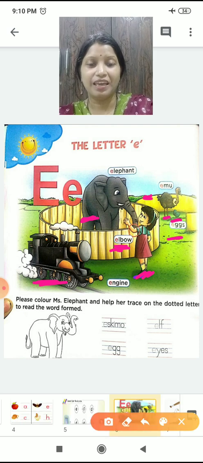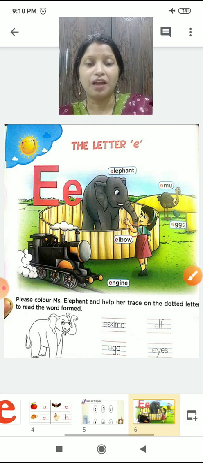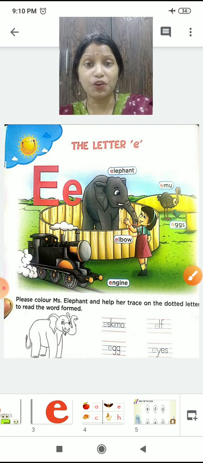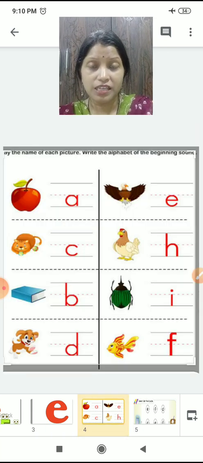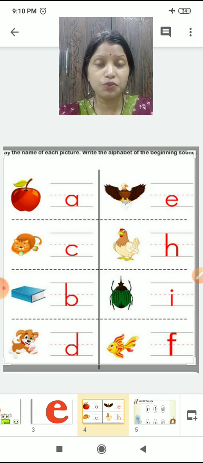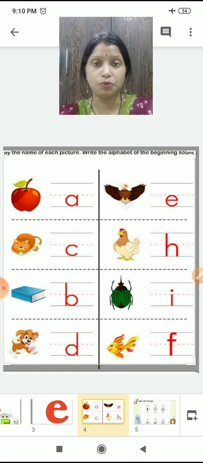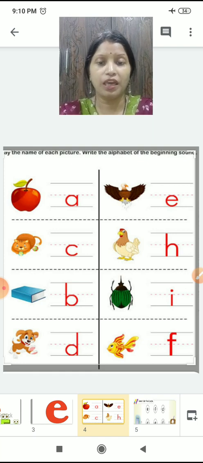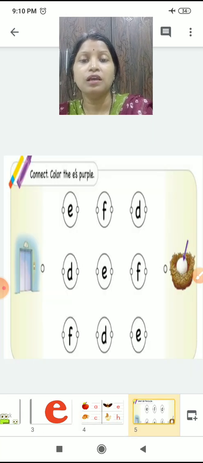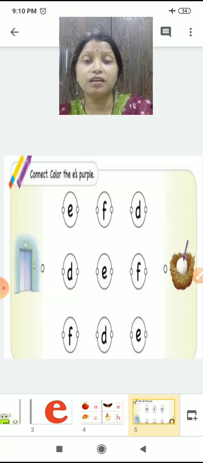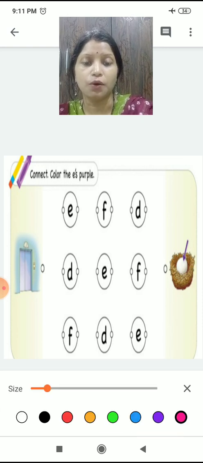Okay. So children, now it was the story of E. Now I will tell you some beginning sounds. Today we will learn some beginning sounds. Then we will do the activity. First, we will circle. We will connect the E's first, as we have learned it now. So connect the E's with the purple.